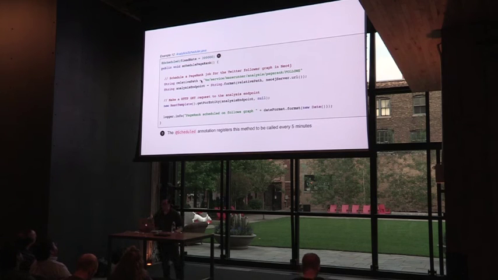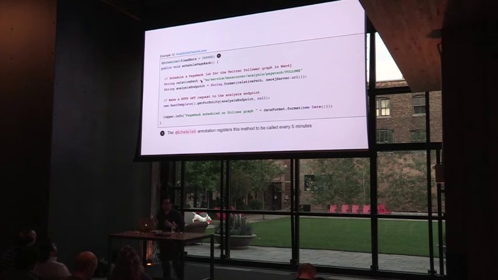So on a 5-minute interval, I'm actually going to import new users from Twitter. But I have this constraint, which is that Twitter isn't going to let me import all the data that I want. So I have to worry about rate limiting. That is, if I call the Twitter API too often, it's going to prevent me from submitting new requests. So I need a durable way to do this.